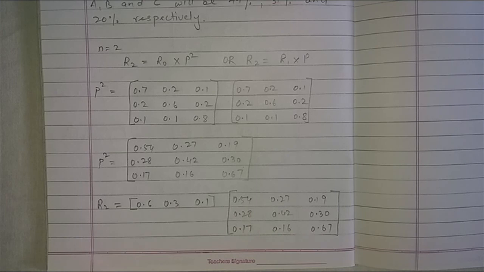Now in this example, we have to find out the transition only up to the next year, the market share of brands A, B and C for the next year, where the value of n is 1.